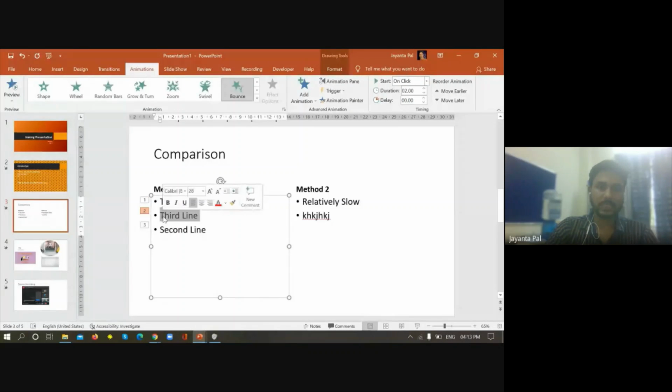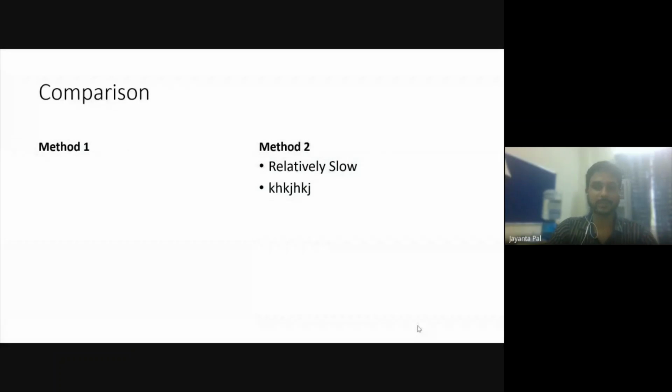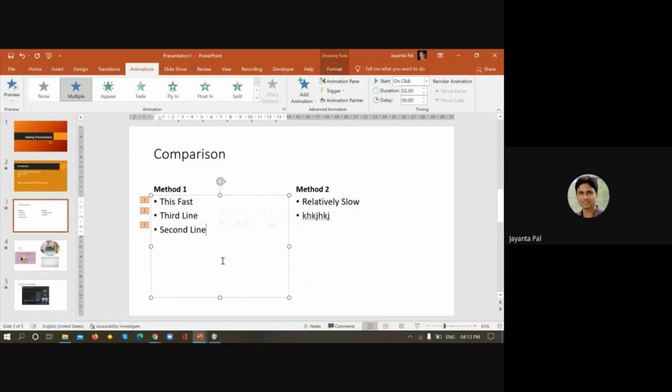So select this one and make it, let's say, this one. Okay, so now it will be changed. See, the first line appears in this way, the second line in this way, and the third line the same way, because I did not change the way the third line will appear, right? Okay, so this is how animation can be applied.